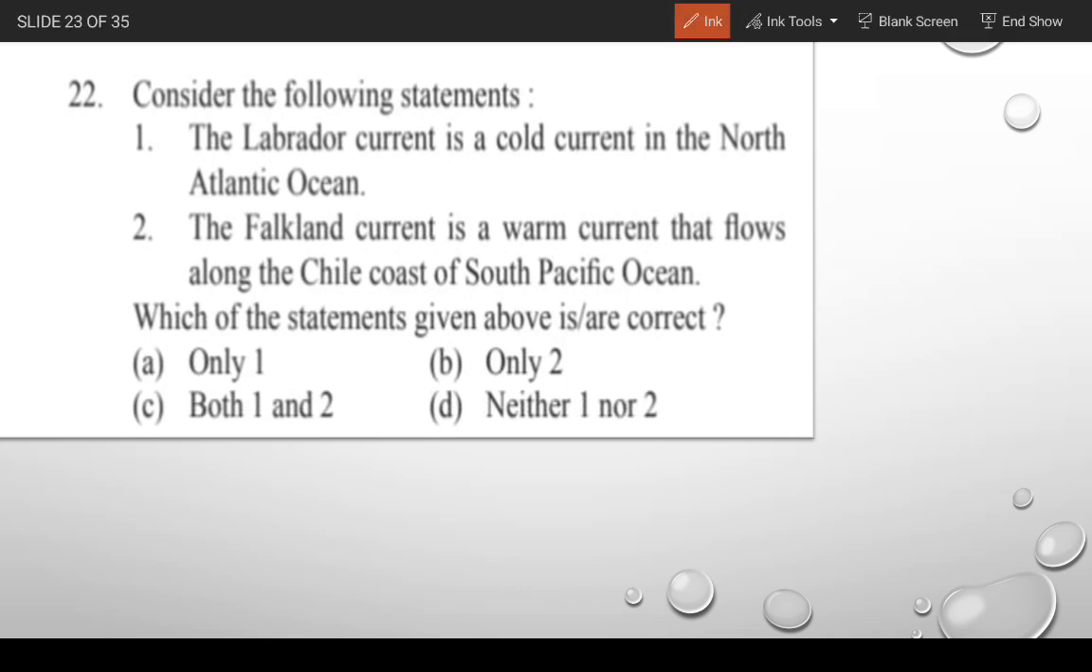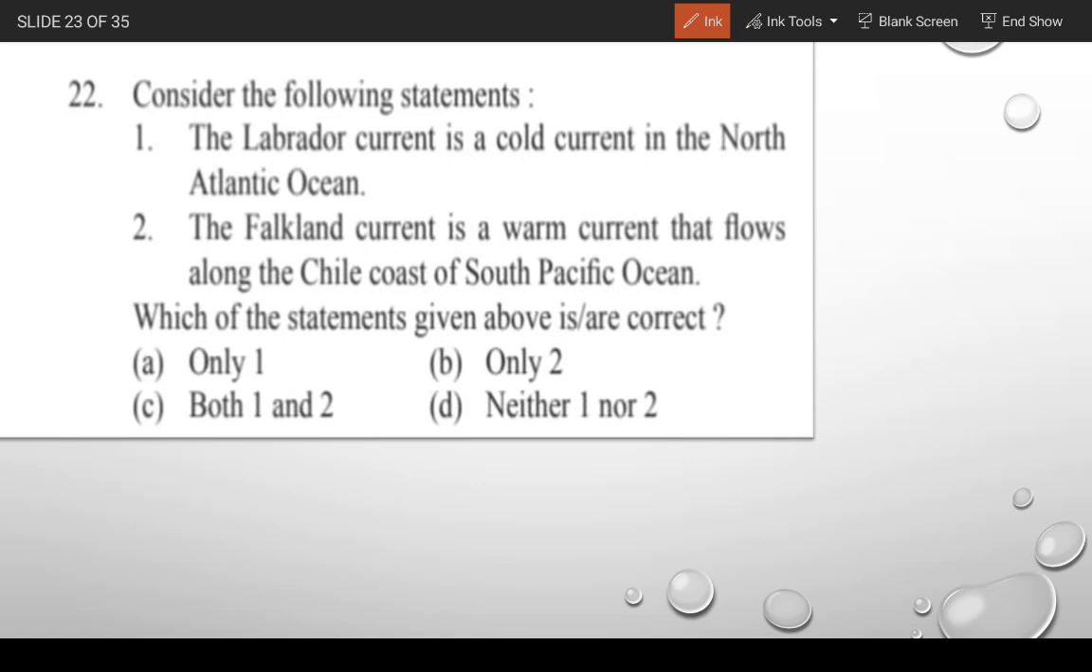Labrador Current is a cold current in the North Atlantic Ocean, and Falkland is a warm current that flows along the Chile coast of the South Pacific Ocean. So gentlemen, according to you, which of the following is the correct answer? 1. Labrador Current is a cold current in the North Atlantic Ocean. 2. Falkland is a warm oceanic current that flows along the coast of the South Pacific Ocean. A, only 1; B, only 2; C, both 1 and 2; and D, neither 1 nor 2. So gentlemen, according to you, which one of the following is the correct answer?